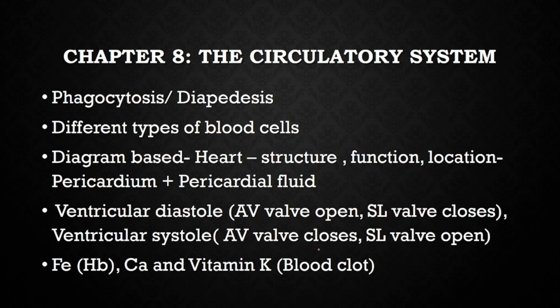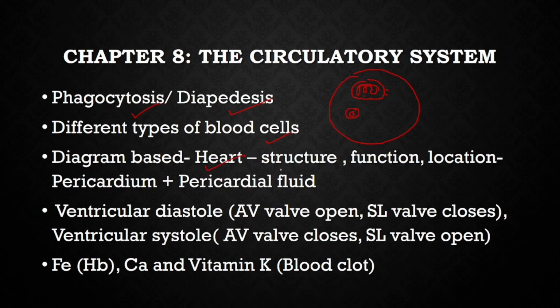Next chapter, circulatory system. The detail of this video is already uploaded. Kindly go through it. I am just covering the important topics that could be asked in your examinations. What is phagocytosis? Cell eating. Diapedesis, oozing out of WBC at the site of infection. Different types of blood vessels. A blood smear can be given to you, and the cells with the different types, this is neutrophil. Then you have monocytes, lymphocytes, eosinophil, basophils. They can be asked in the examination.